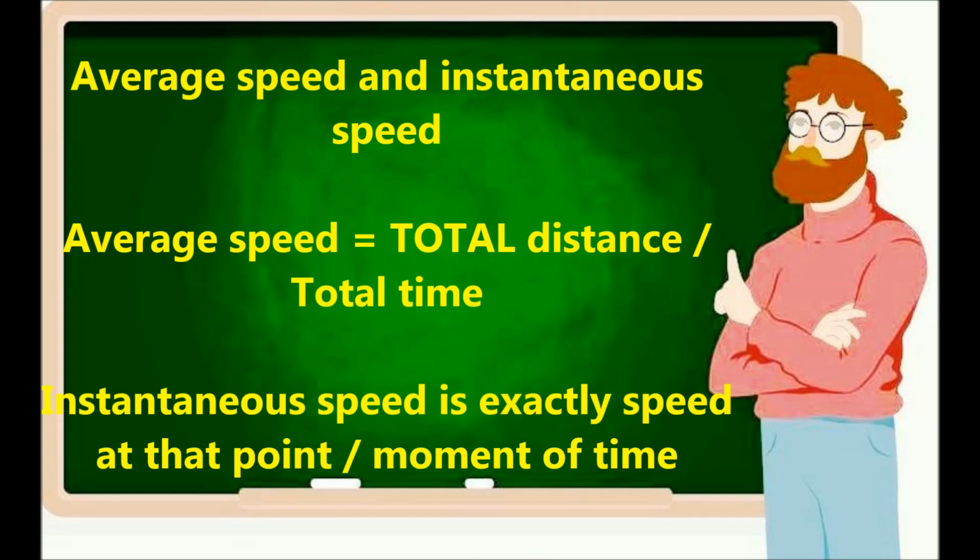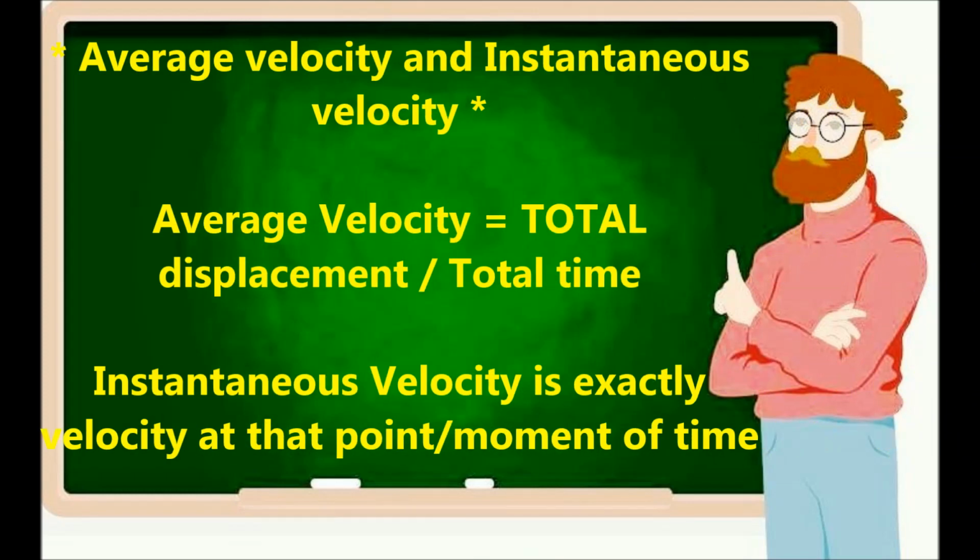And what is instantaneous speed? At one point, suppose you are going in a car and you are looking at your speedometer. At that point of time, what the speedometer is showing would be instantaneous speed, and speed here means the distance we are considering. Next we come to average velocity and instantaneous velocity. The average velocity is total, not distance, but displacement by total time, and instantaneous velocity is exactly the velocity at that point or moment of time.